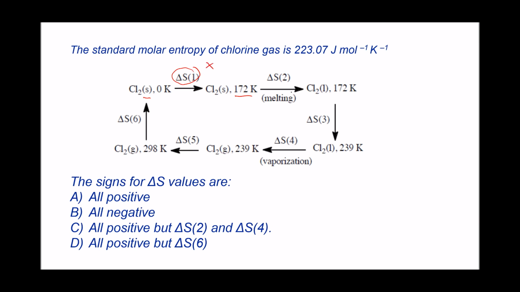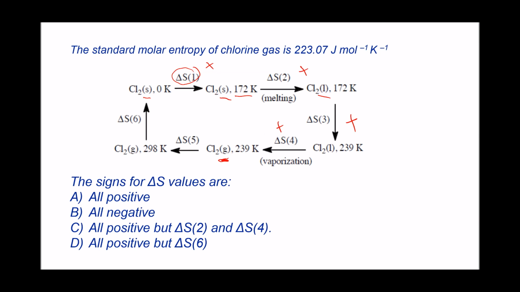This delta S2 is melting, so it's a change from the solid state to the liquid state. Liquid state is a much more random system, much higher entropy, so that's again a positive change in entropy. Delta S3 is heating for the liquid, so again, heating is a positive change in entropy. Delta S4, vaporization, would produce a much more random gaseous sample, so that's a positive change in entropy.